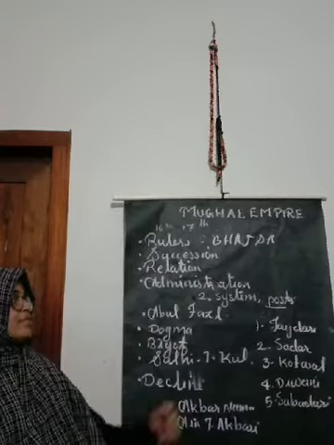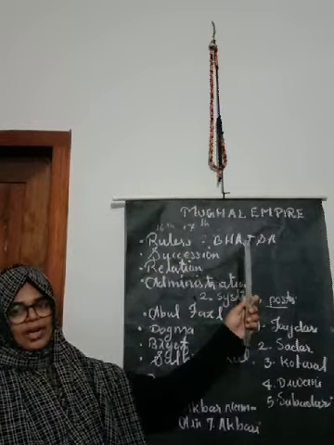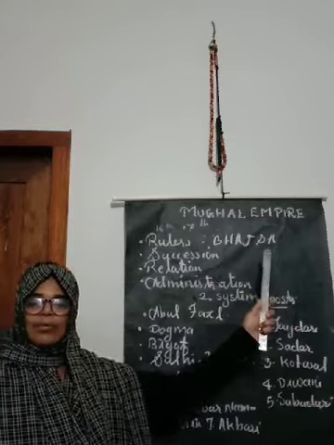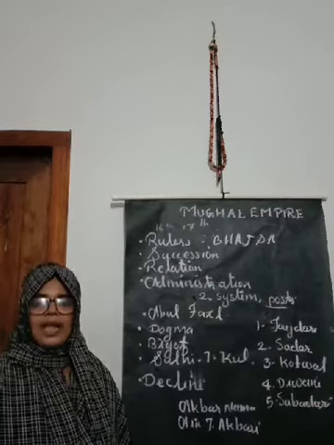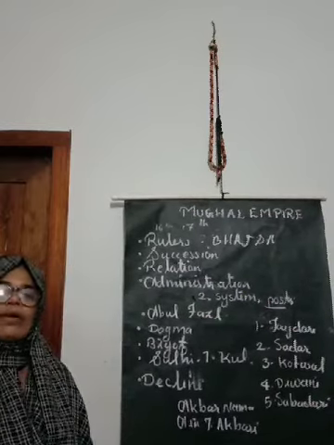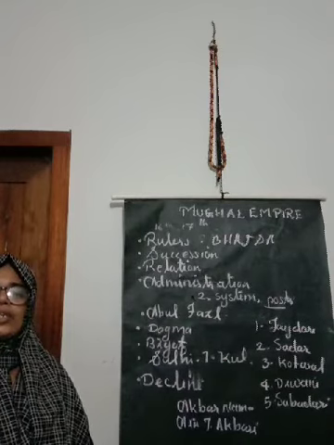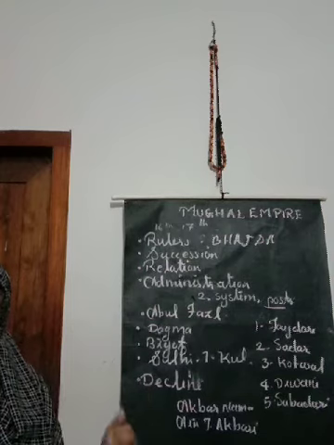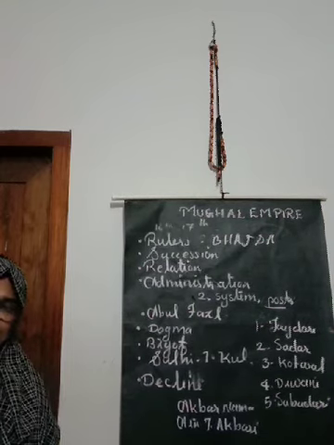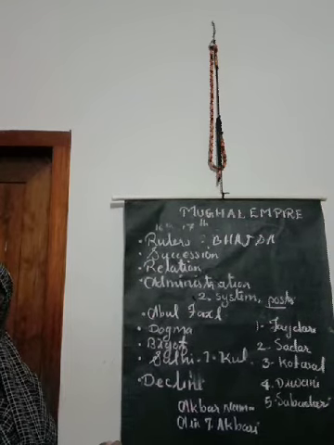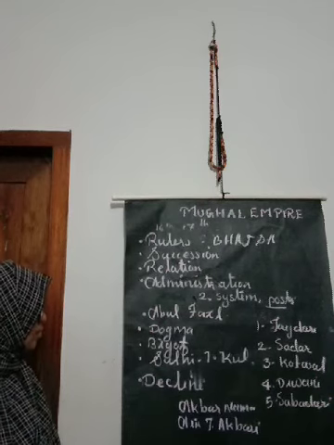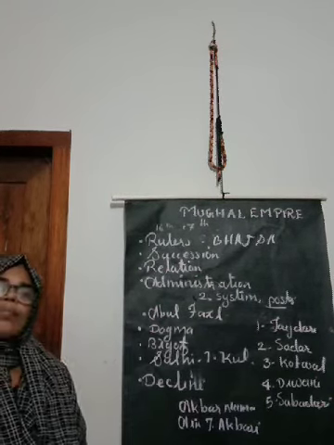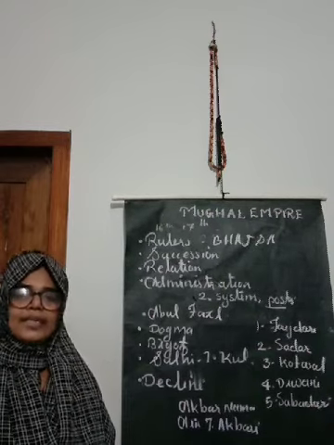By which ruler? Same ruler. What was the name of that famous ruler? Akbar the Great. In this hall, what was happening? Meeting or discussion about different ideologies presented by different religious heads or leaders. That is Sulh-i-kul. And the last area is the decline of the Mughal Empire that we can discuss later.